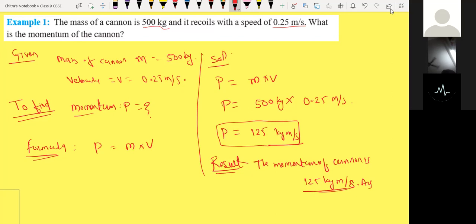Can I write after the solution, according to the question, P equals mass of cannon into velocity of cannon? Then P equals 500, and it is going to be very descriptive. We have the formula P equals mv, and we have considered mass and velocity here. So we have to use m and v. That's why we have mentioned it here.